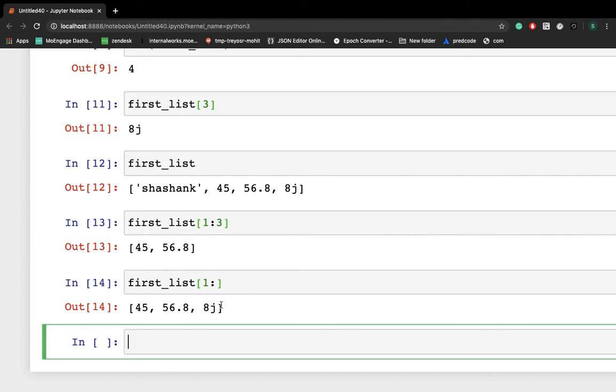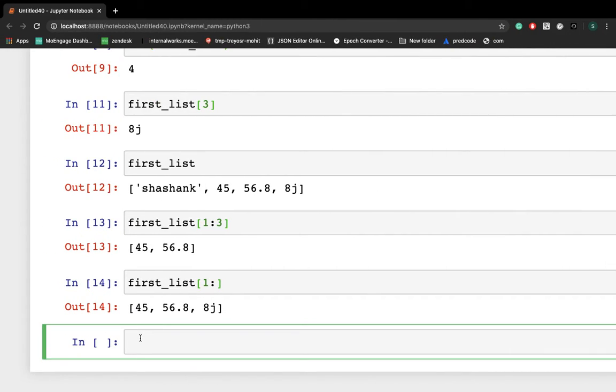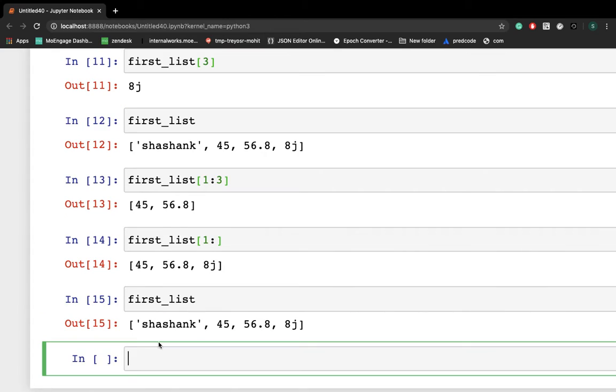Now let's check how exactly we can do concatenation, right? So I'm writing first list here, and I'm declaring one more list, second list, to concatenate.